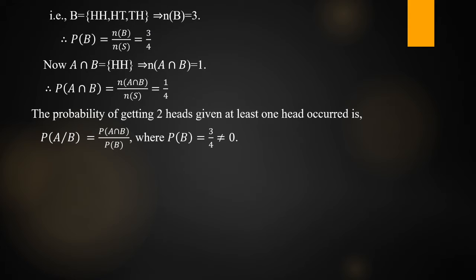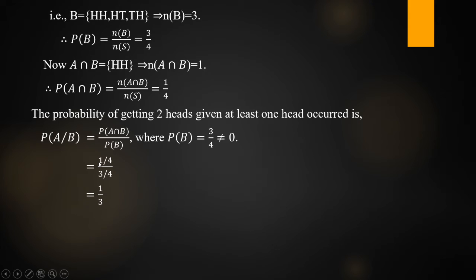3 by 4. So therefore, what is the answer? 3 by 4 by 3 by 4, so therefore 1 by 3. P of A given B is 1 by 3. So this is a lengthy procedure to find the probability: the basic definition, the basic rule of how to find the conditional probability.